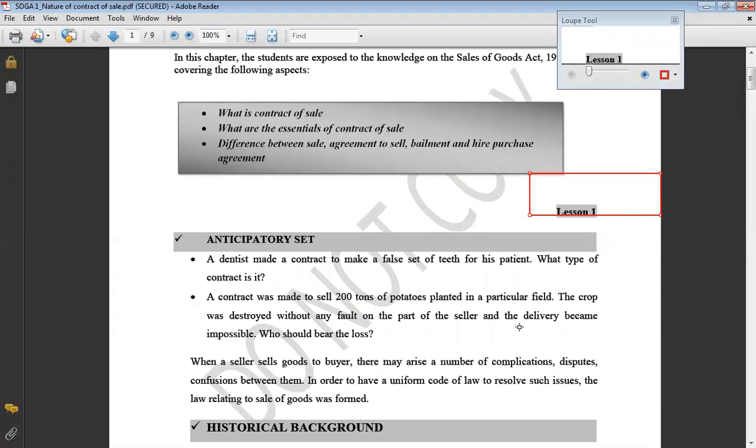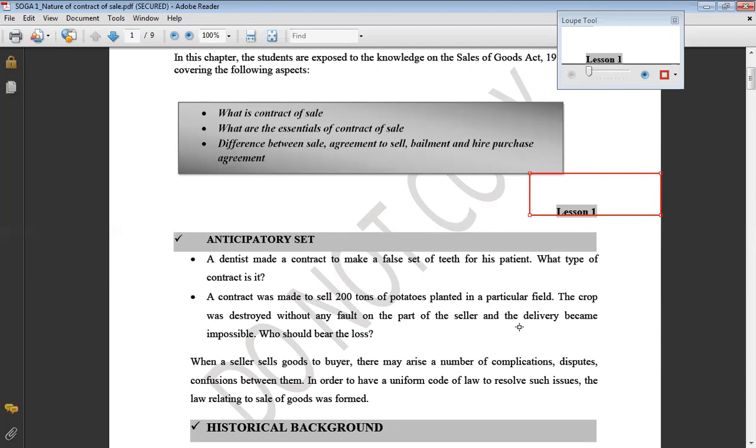Another example I will take is a person who wants to sell his potatoes which are still planted in the field, and they have yet to be grown. Before they are grown, he makes a deal with another person that he'll be selling 200 tons of potatoes to him later on. Before the potatoes were grown, the crop got destroyed. There was nobody's fault, and the seller could not give delivery of the potatoes to the buyer, because it was impossible as the crop had been destroyed.